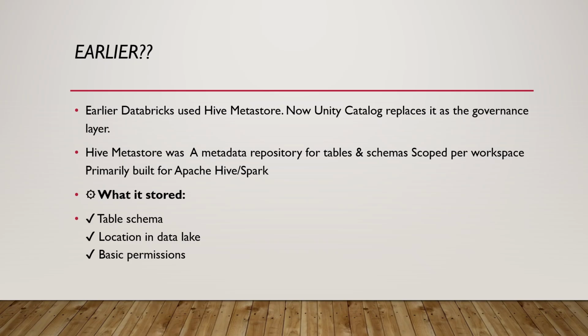There was no table level access, column level security, row level filters, as you have seen in the previous slide. It's all nothing in the Hive Metastore. So that's why Unity Catalog replaces the Hive Metastore, okay? In the Unity Catalog, it will automatically track all this information, data lineage. So that's why it got replaced.